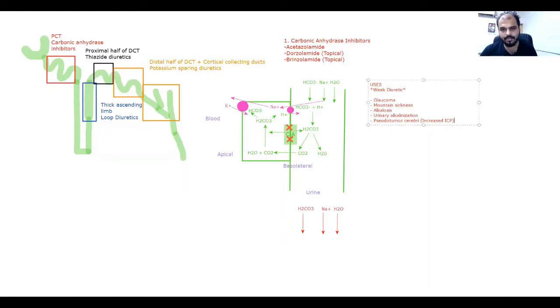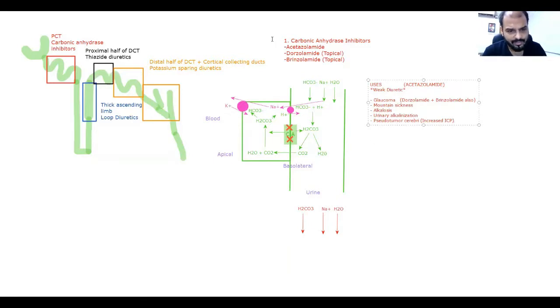Any question? No, sir. And now here I should add, these are the uses only of acetazolamide, not of dorzolamide. They are only topical. They are only dorzolamide and brinzolamide. They are only topical and they are used for glaucoma, the first one only. Here in front of glaucoma, we can add dorzolamide plus brinzolamide also. The remaining uses are only for acetazolamide.